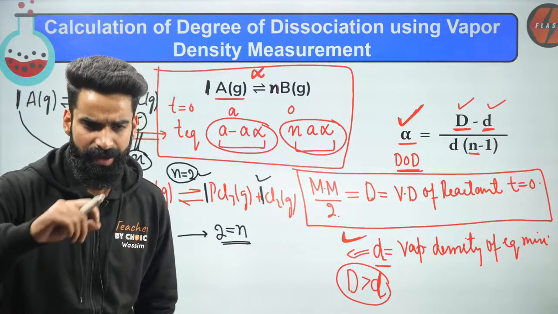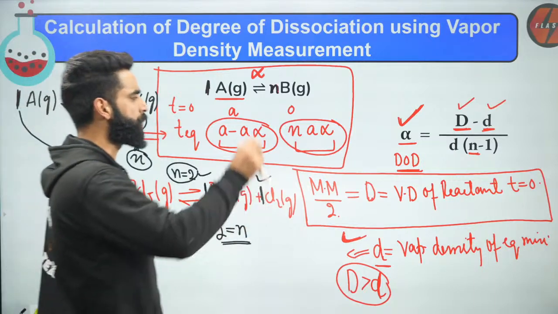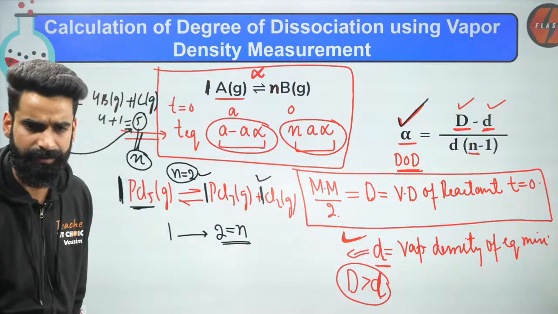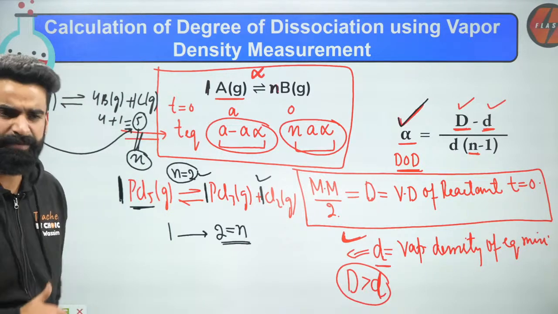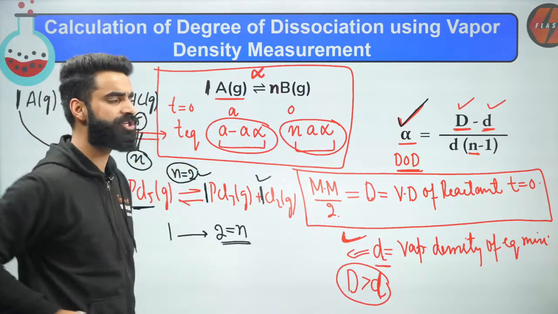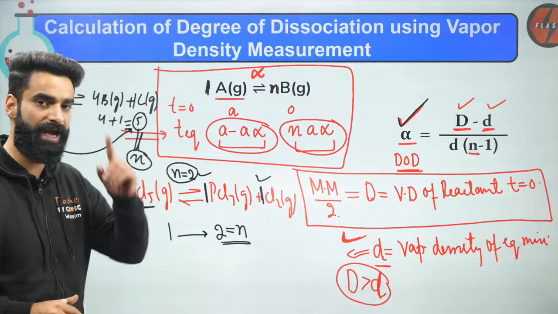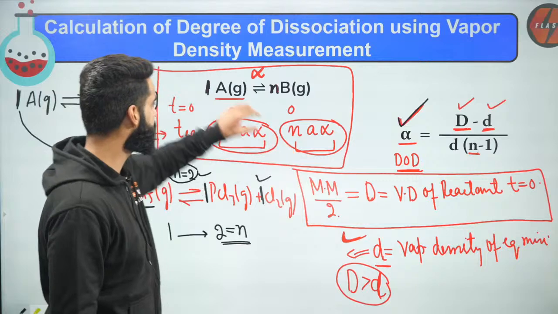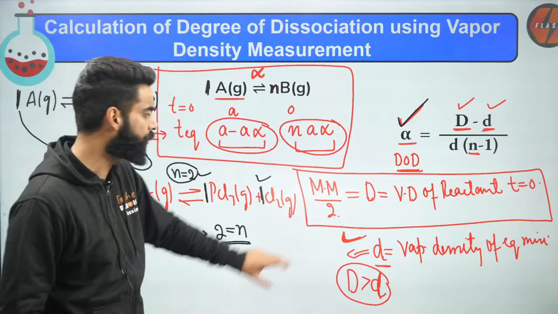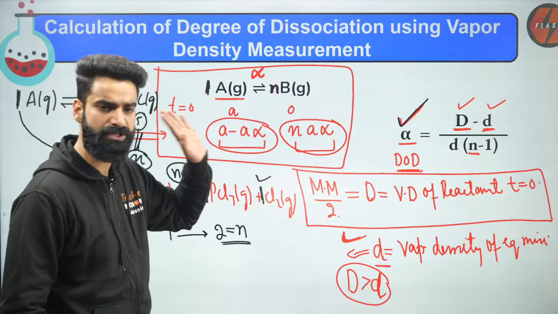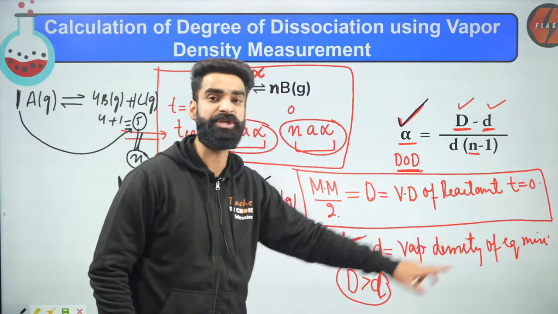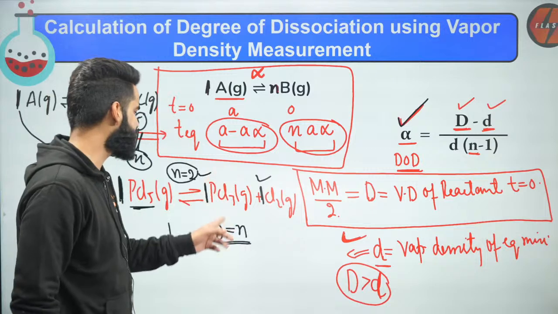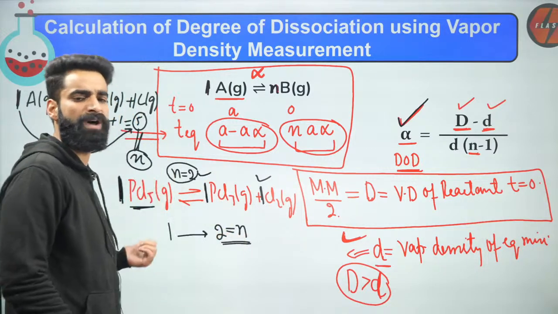Now I need to use this formula to calculate the degree of dissociation of certain reactants. For that I'll be moving directly to the questions, but before going to the questions, I want you to remember again: capital D is the theoretical vapor density, the vapor density of the reactant at time t equal to 0, which is the molar mass of the reactant divided by 2. Small d is the vapor density of the equilibrium mixture which we'll have at equilibrium. And n is the number of moles of products which we get from 1 mole of reactant.